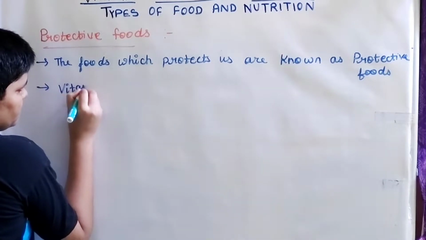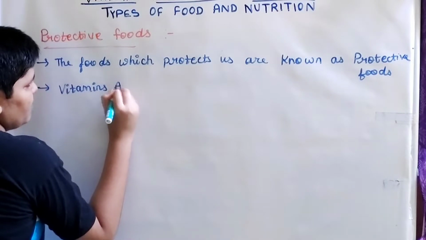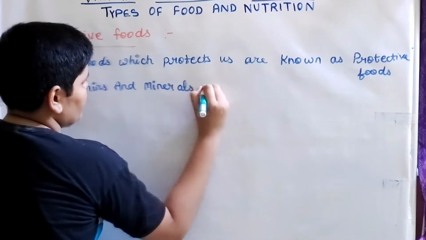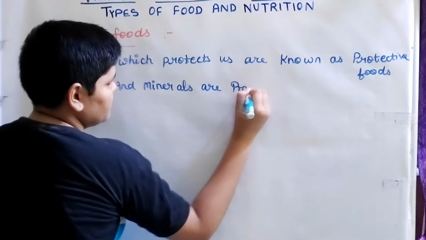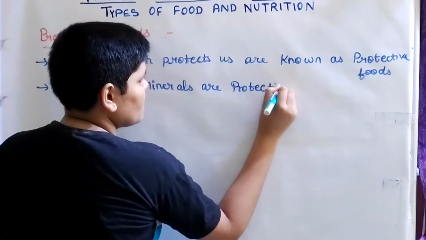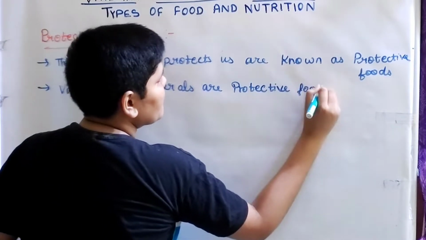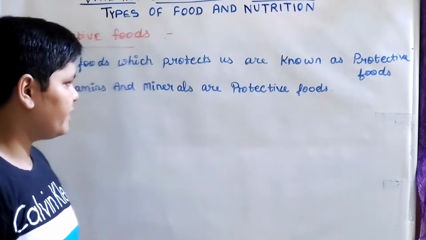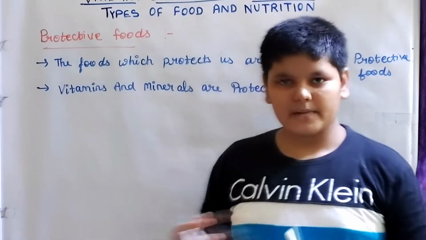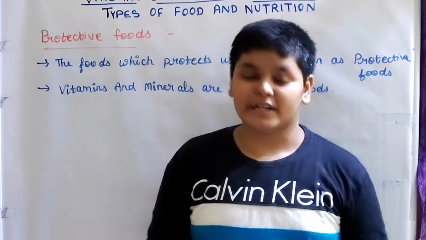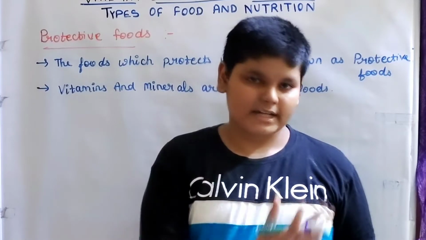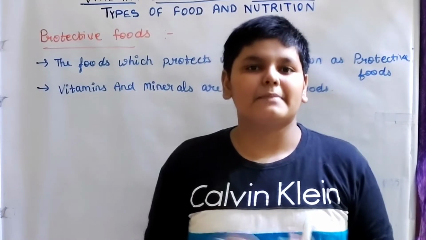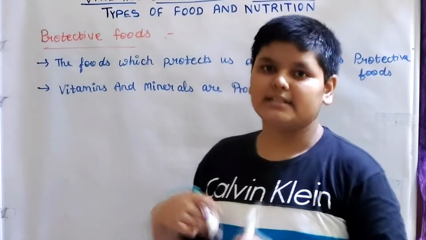Vitamins and minerals are protective foods. So why are they protective foods? As the name suggests, they are protective foods, but it's not like they only protect the body. If you take the example of vitamins, they give us many different vitamins in our body, like vitamin A, B, C, D. We'll be learning about this in this video only.